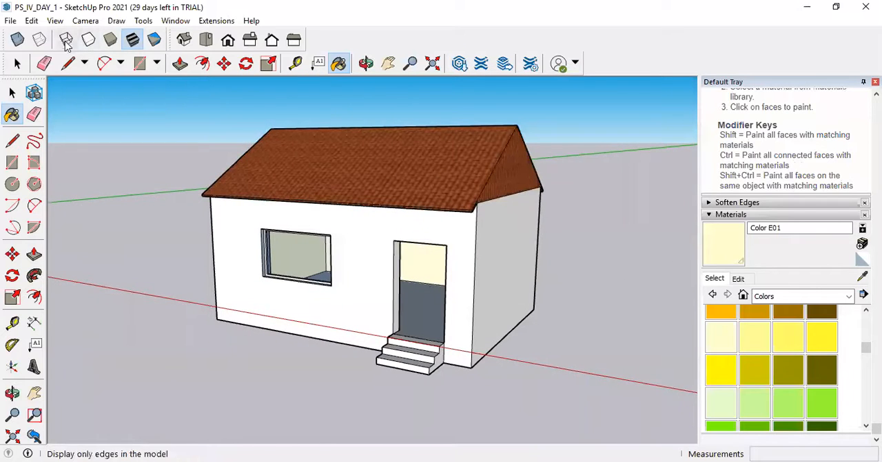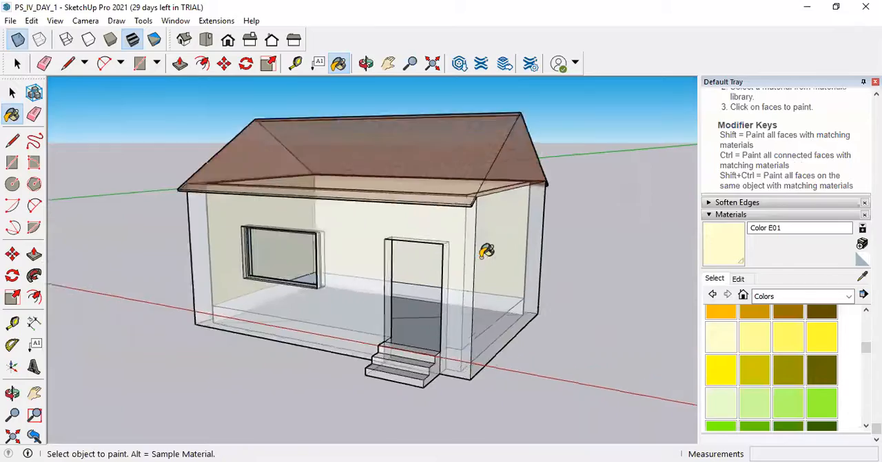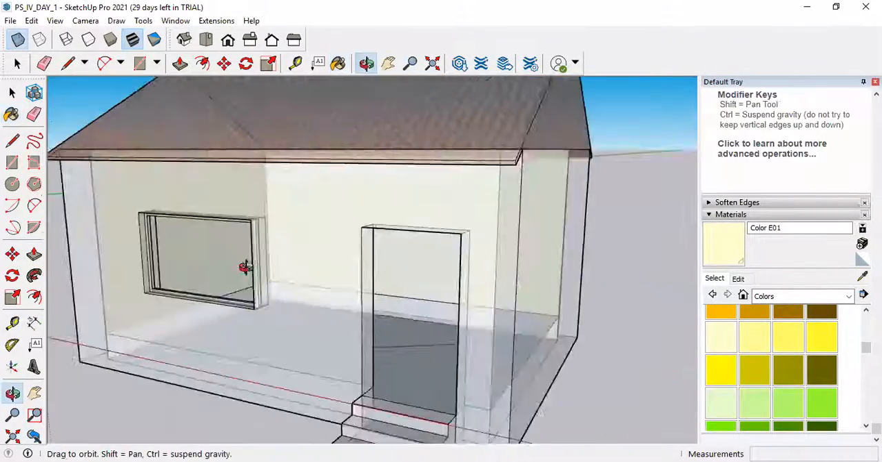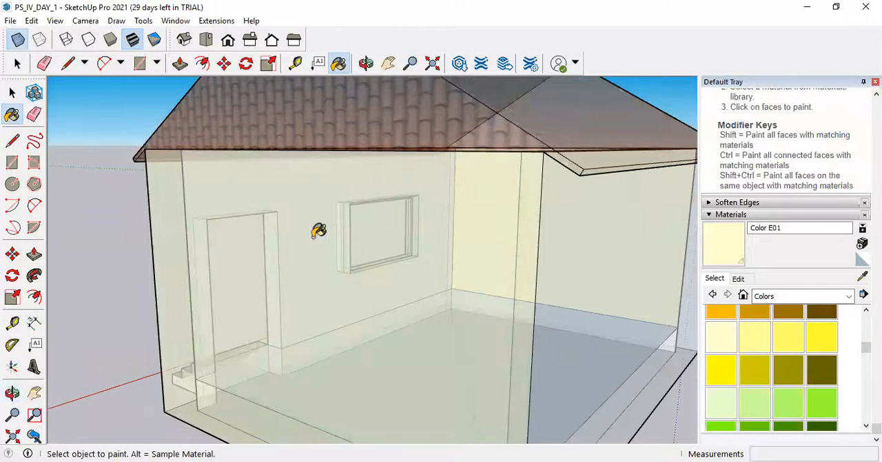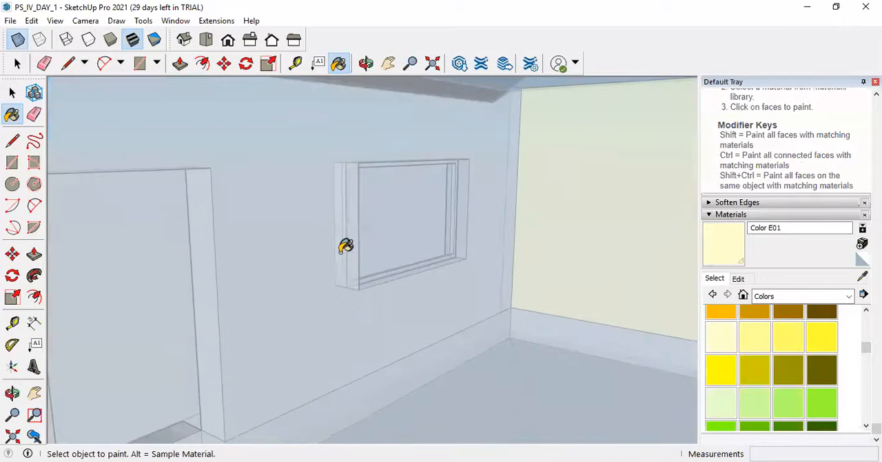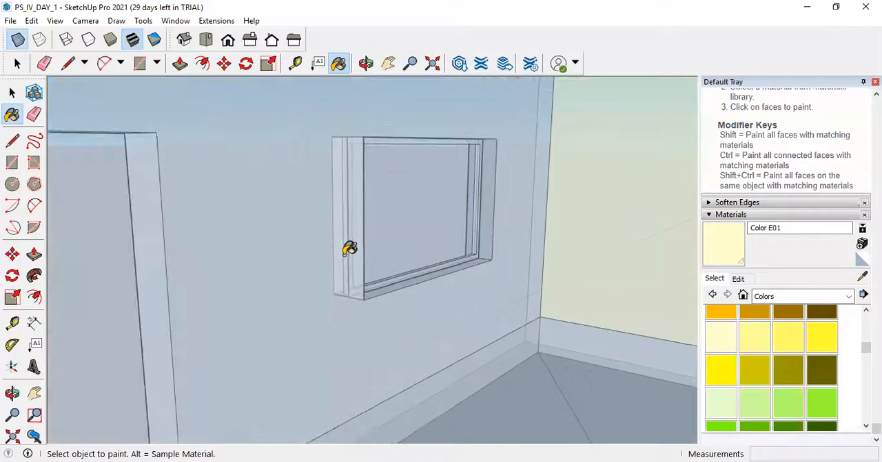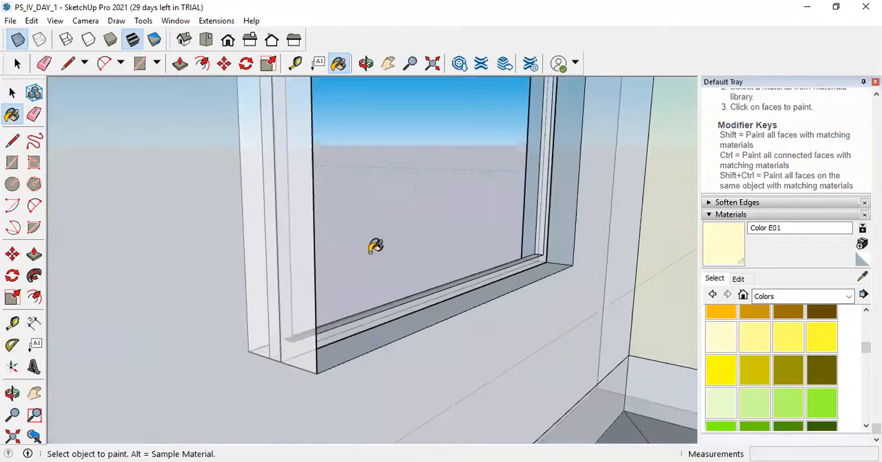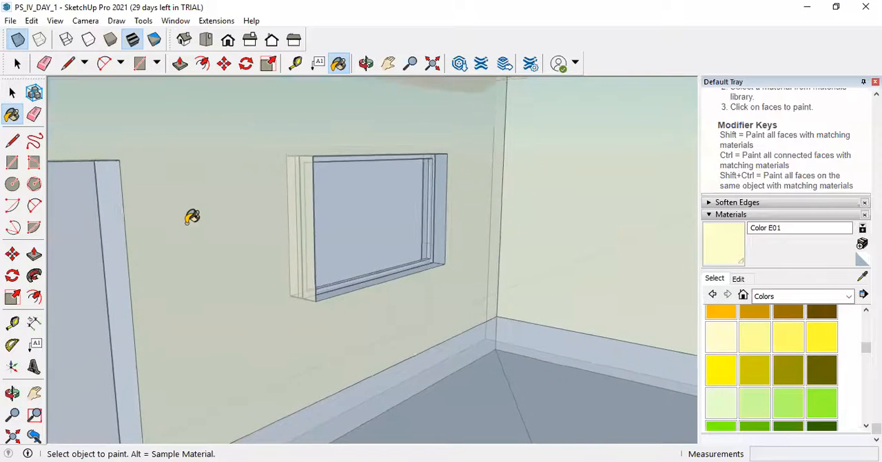In that case, here you are having the option called X-ray. So in X-ray mode, you will be able to see the planes which are present inside. Now to apply the colors, you have to enter inside. So again, it is not happening. Okay, now you are inside the drawing.